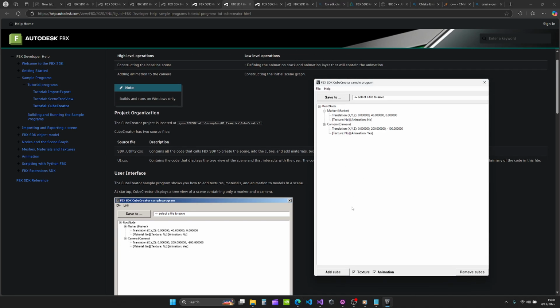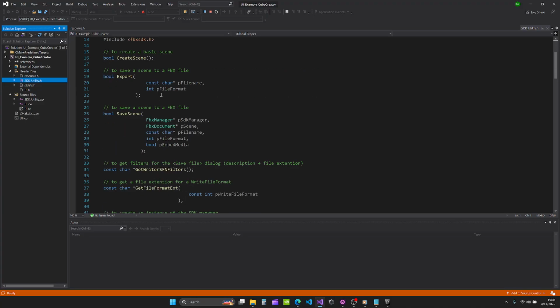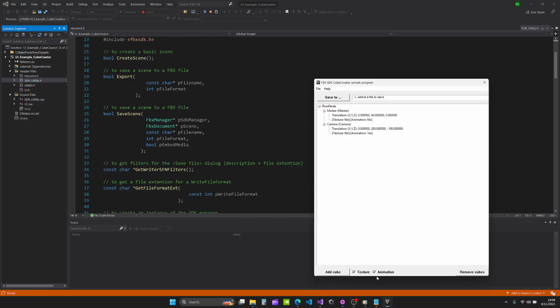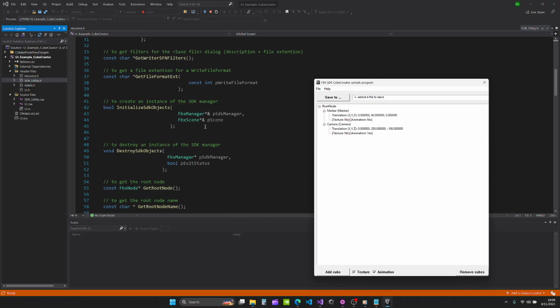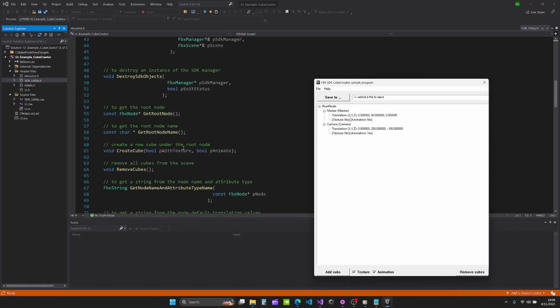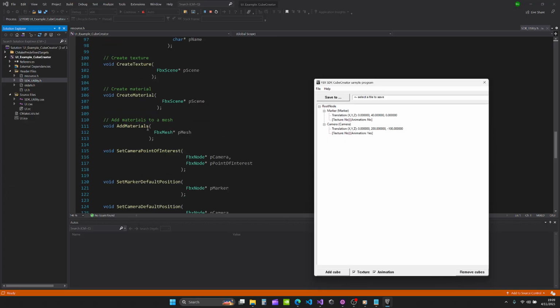allows one to look at the source code in order to learn more about how to do things such as applying textures and animating an FBX file from scratch, and to learn how the SDK works.